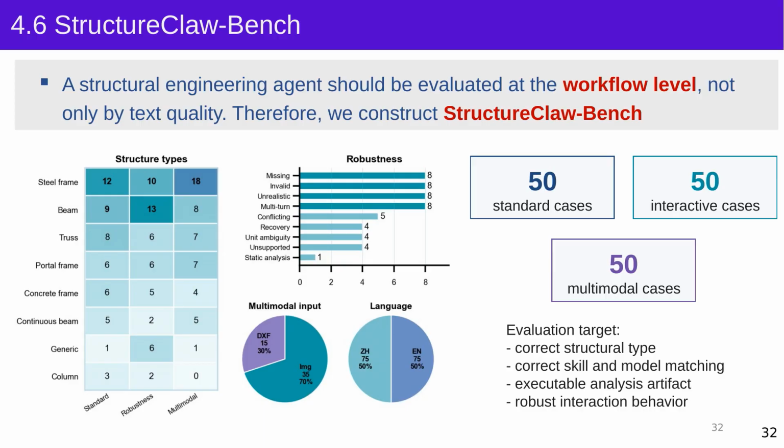The cases cover tasks such as steel frame and concrete frame design, different input languages and formats, missing information, and changing user requirements. We use these cases to compare different large language models and to test whether the agent can select the correct structural type and skill, complete the workflow, and produce an executable engineering artifact.